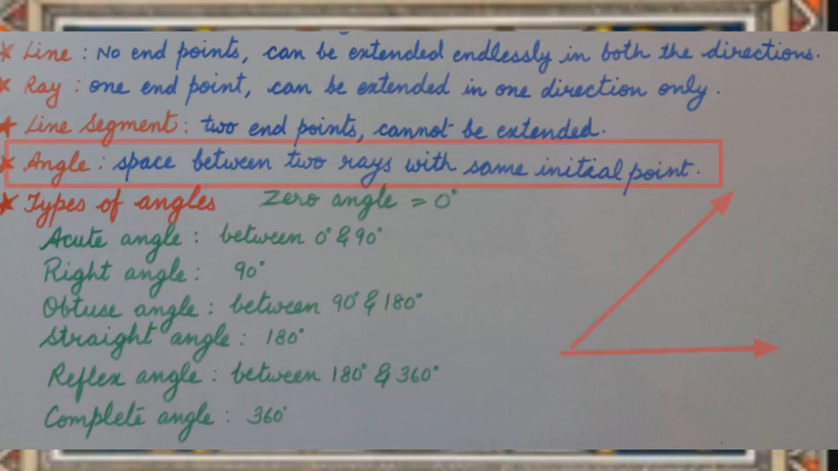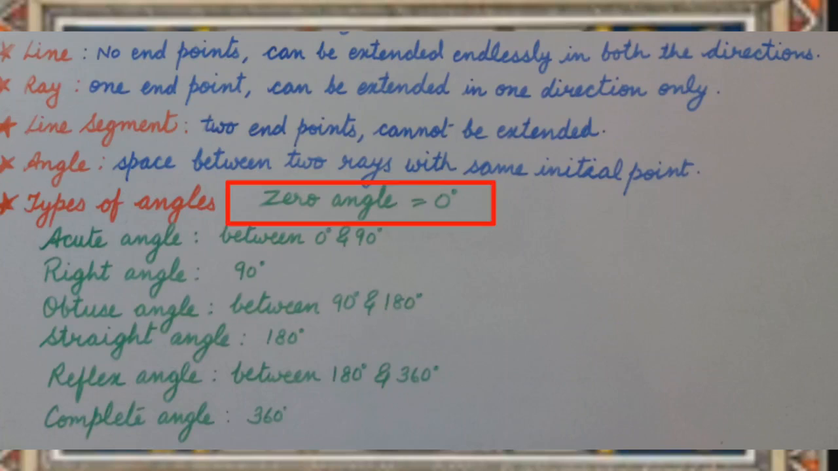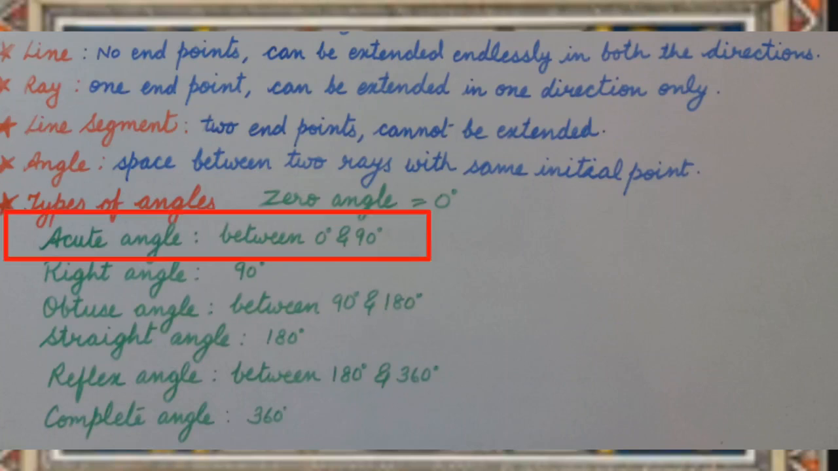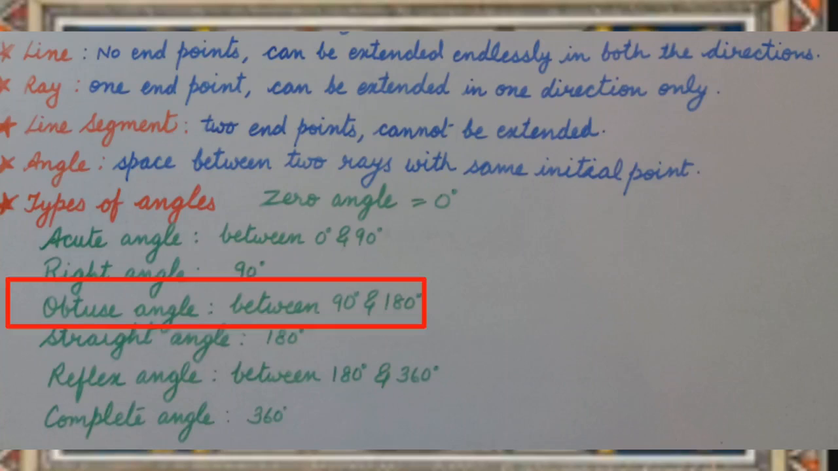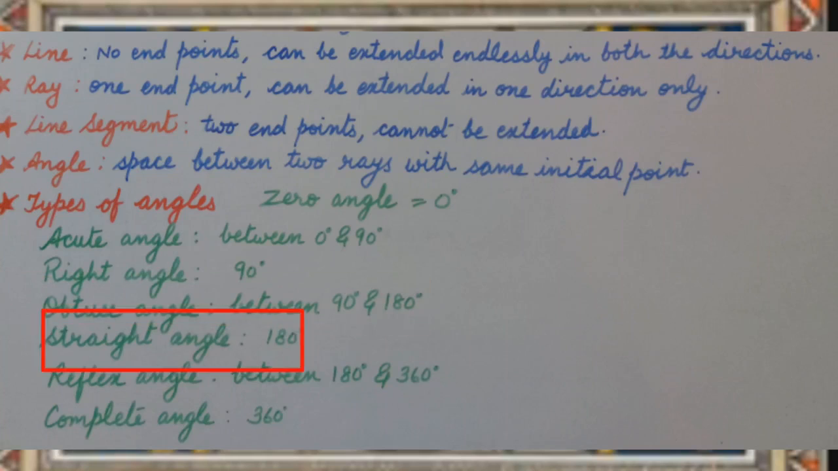Types of angles. The smallest angle is the zero angle. Its measure is 0 degrees. An acute angle is between 0 degrees and 90 degrees. An angle measuring 90 degrees is called a right angle. An obtuse angle lies between 90 degrees and 180 degrees. A straight angle is equal to 180 degrees.